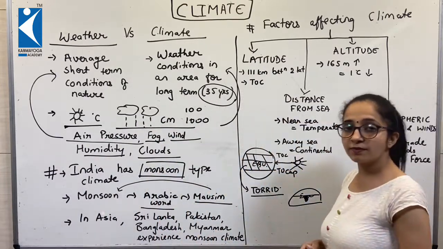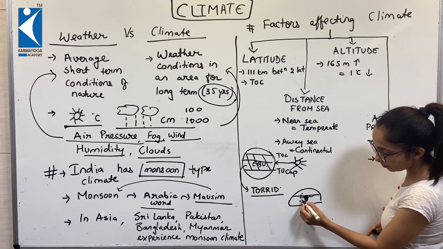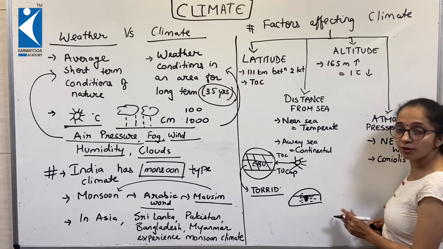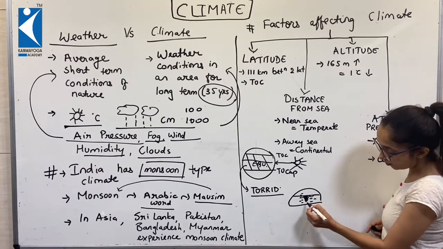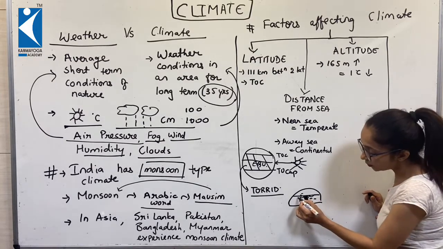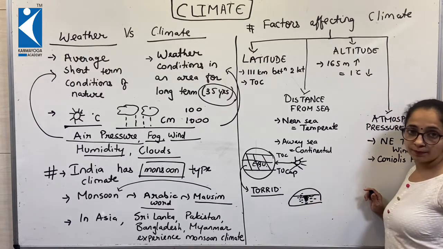Then comes distance from sea. Now you see students, here we have a water body called the Arabian Sea, and here there is a water body called the Bay of Bengal, and at the bottom we have the Indian Ocean. Half of the Gujarat state also has a water boundary.